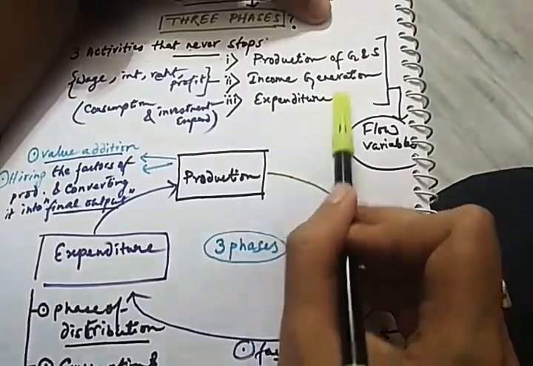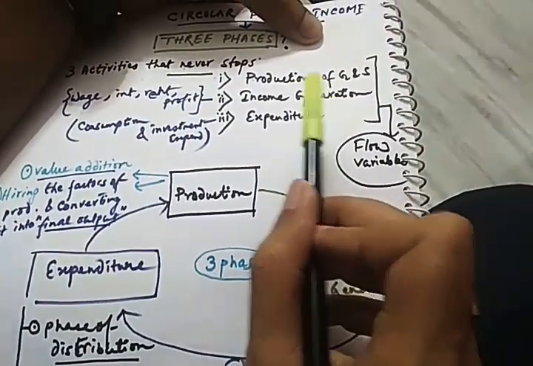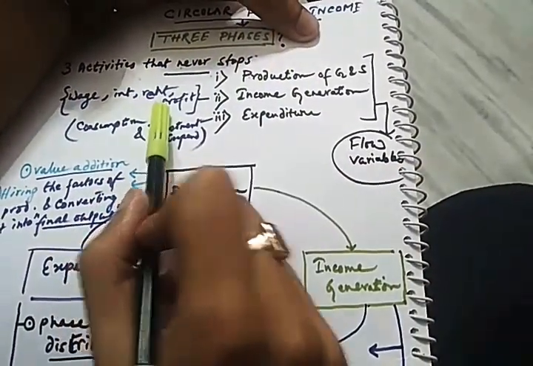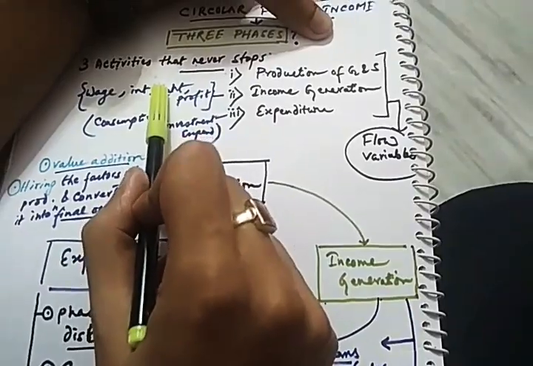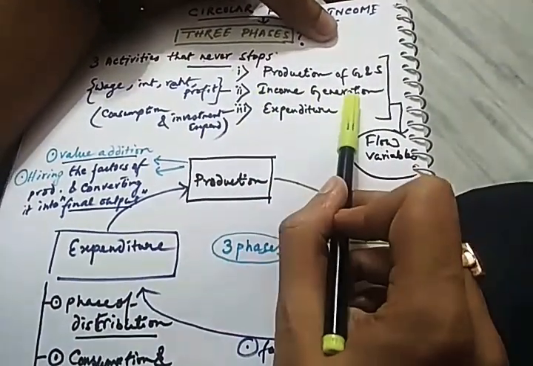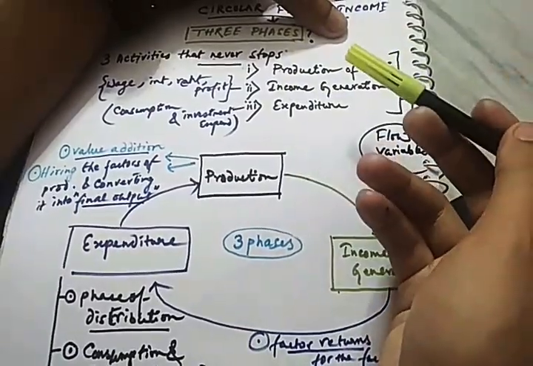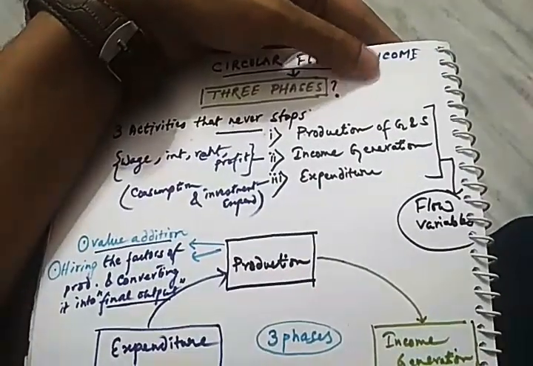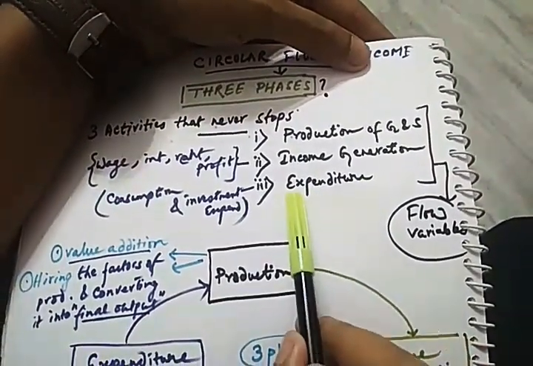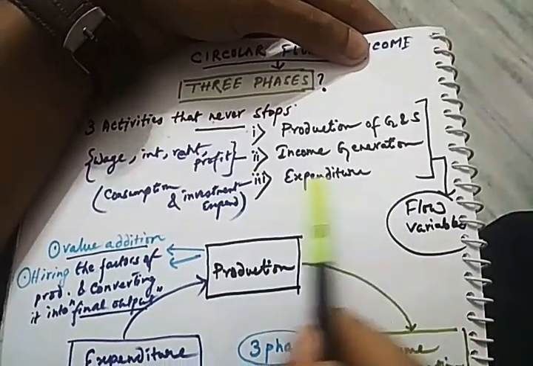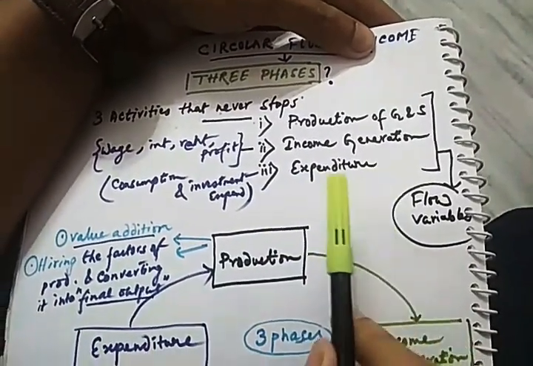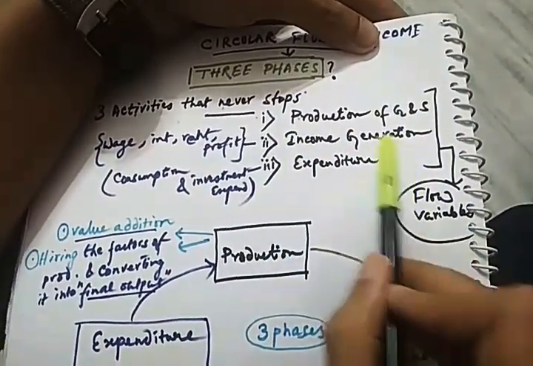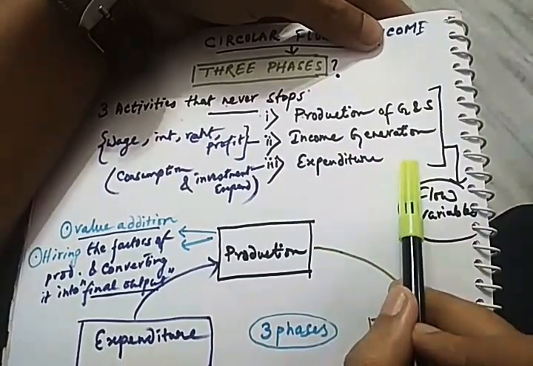Now, coming to the third economic activity, that is the expenditure. When the laborer gets wages, when the entrepreneur earns profit, and when the landowner earns rent, these factors of production are getting some income. Income of an individual, income of a household, ultimately means what? Their purchasing power. So when they get the purchasing power, they will have enough money to spend for fulfilling their satisfaction. So production is done, that helps in income generation, and ultimately that increases purchasing power and helps the individual to do the expenditure.